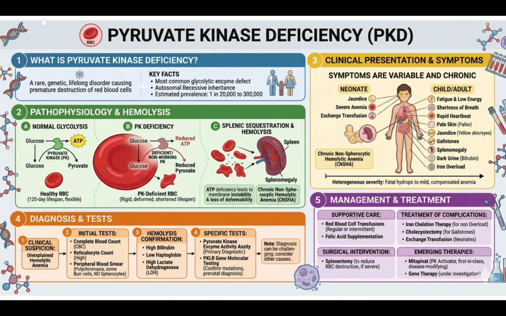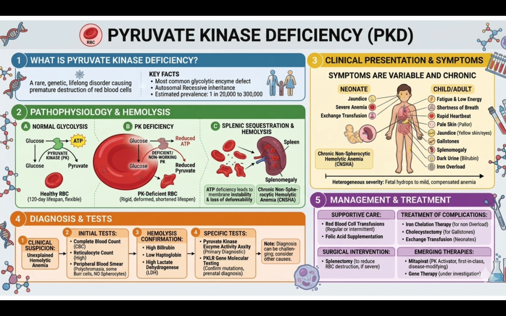But in case of a pyruvate kinase deficiency, since there is a deficiency of pyruvate kinase, glucose does not lead to formation of pyruvate, or there is a reduced formation of pyruvate, and also there is a reduced ATP. Since there is a reduced ATP, it leads to membrane instability, and since there is a reduced pyruvate and ATP, there is a condition called chronic non-spherocytic hemolytic anemia, which is caused due to splenic sequestration and hemolysis.